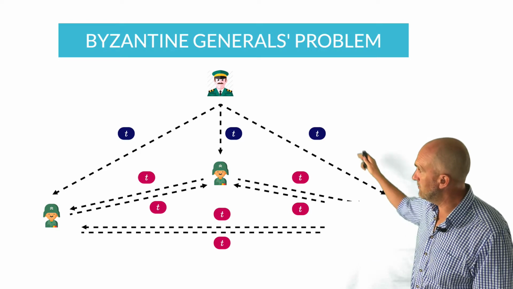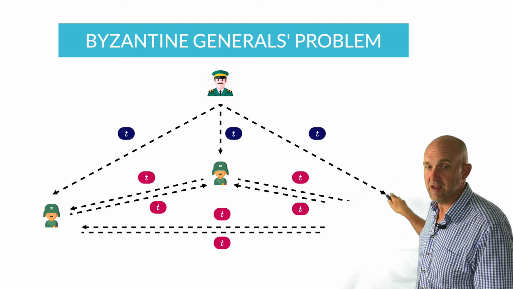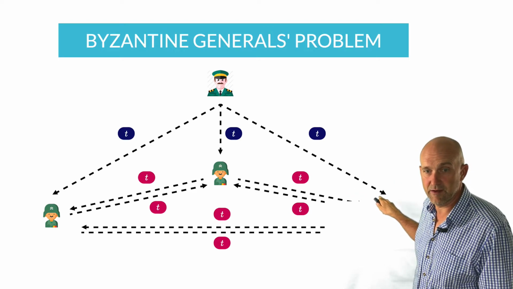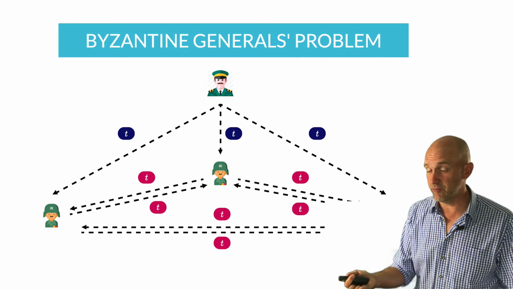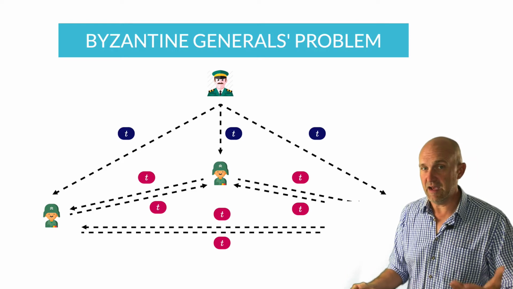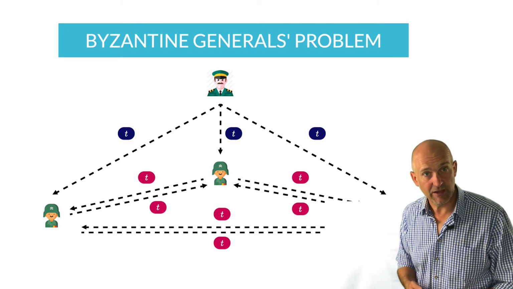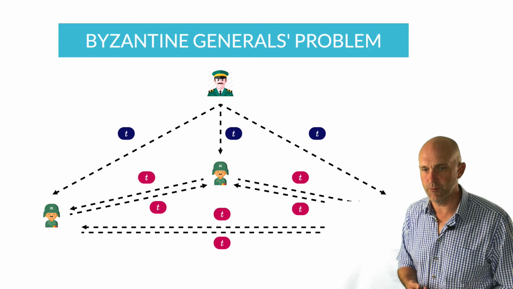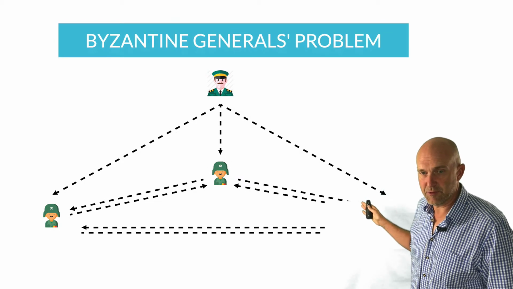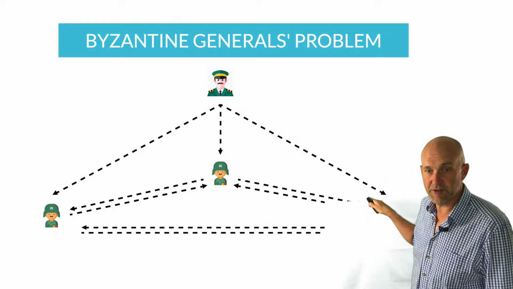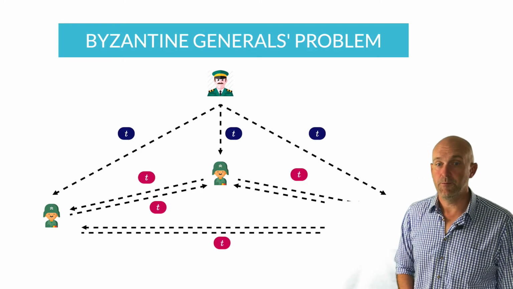So the general sends the attack time to each of his captains, and all of the captains send the information to one another. And then what each captain will do is, if the majority, or a sufficiently large majority, of the messages they have received says that they have to do one thing, then they will do whatever the majority says should be done. That is the assumption of the decision rule. Okay, and so now, of course, if everybody is truthful, and a captain receives from the general a particular message, and from all of the captains the message that they should all attack at dawn, they will all attack at dawn.